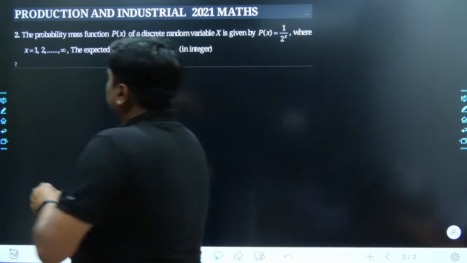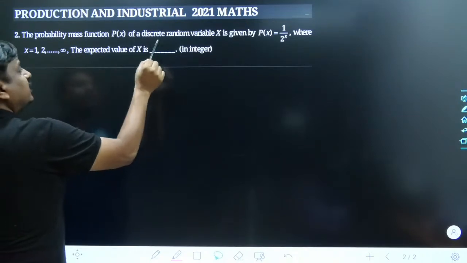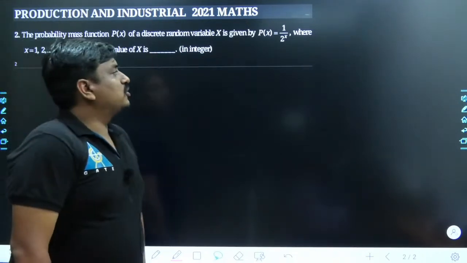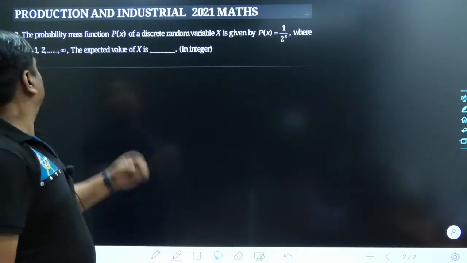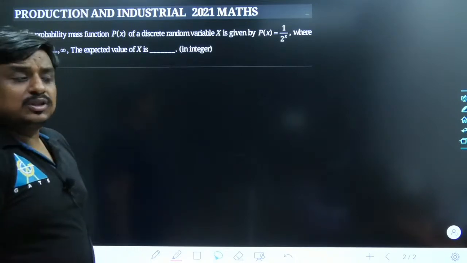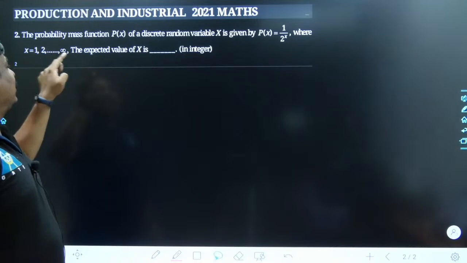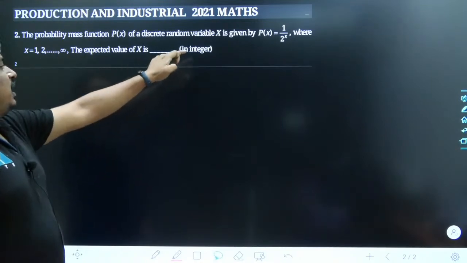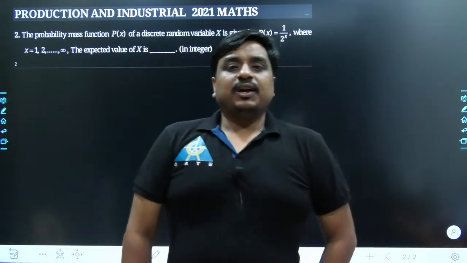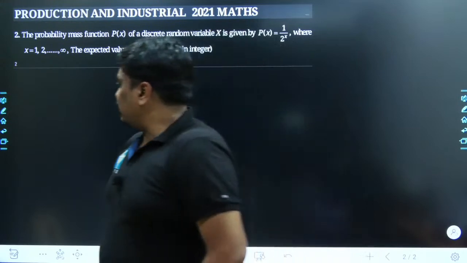Once you read this problem thoroughly, you'll get to know the probability mass function p of x of a discrete random variable capital X is given as p of x equals 1 divided by 2 to the power of x, where x can take possible values 1, 2, 3, 4. Obviously, capital X is a natural number. The expected value of x, the answer has to be given in the form of an integer. What does that mean by integer? It could be 0, 1, 2, 3, 4, minus 1, minus 2, minus 3, minus 4. Yes, it has to be rounded off.